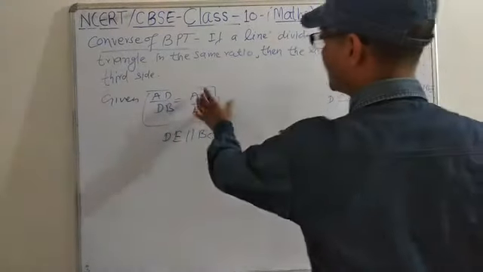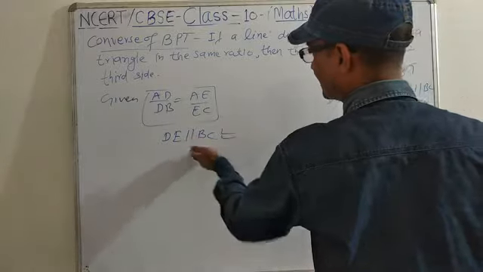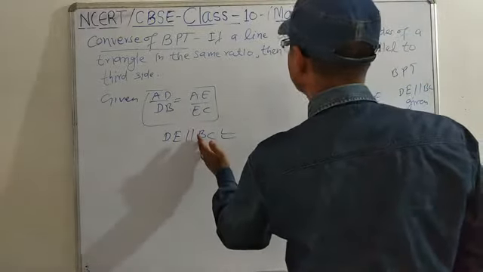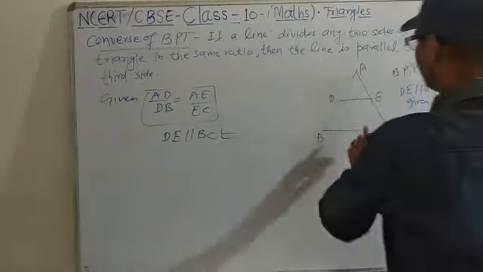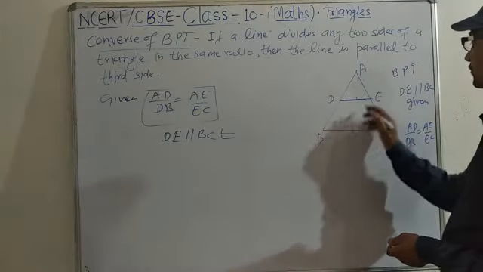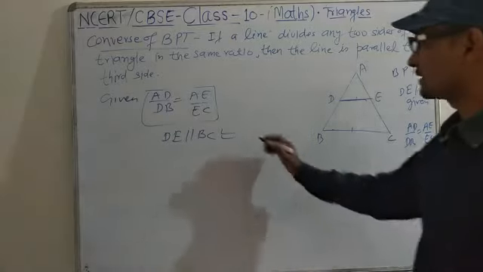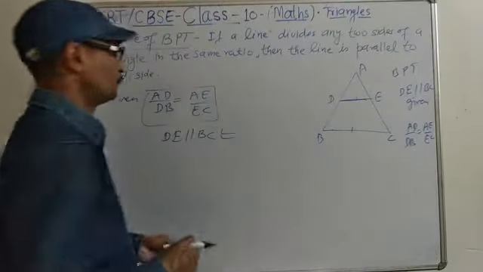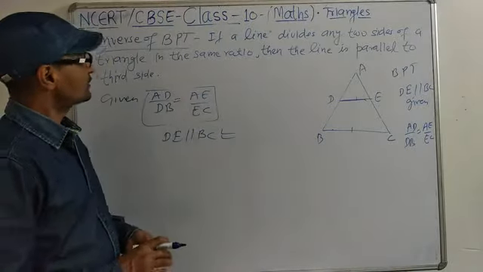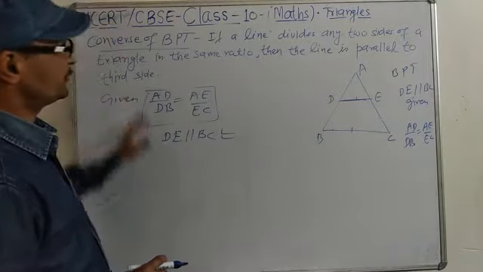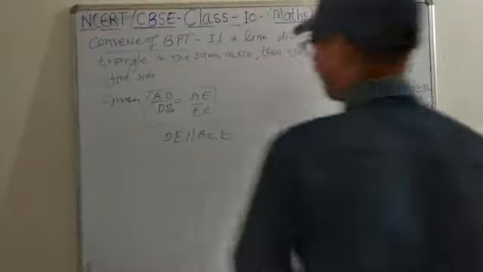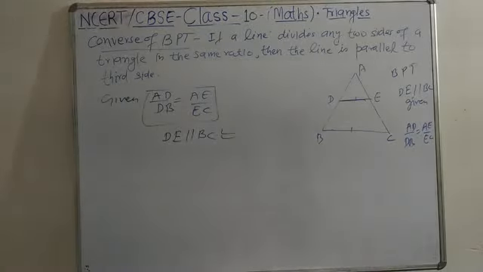That means the line is parallel to the third side, because it is first side, second side, it is third. There is no need to prove this theorem, because only this statement will be used in the given questions.